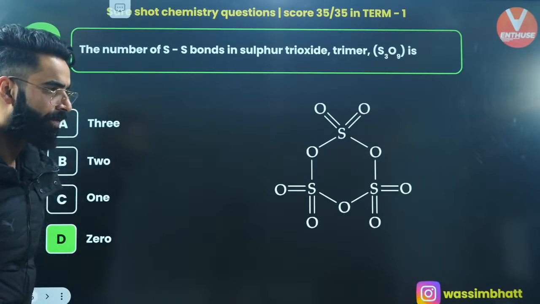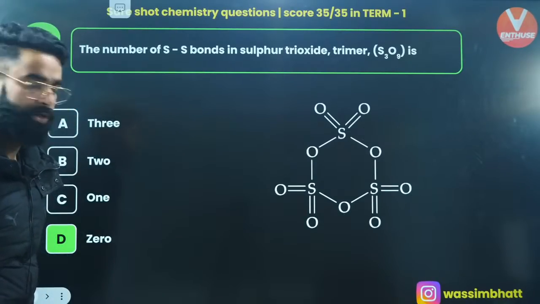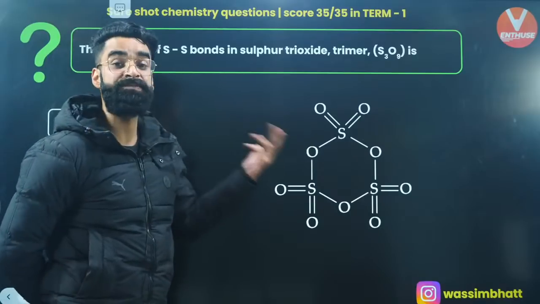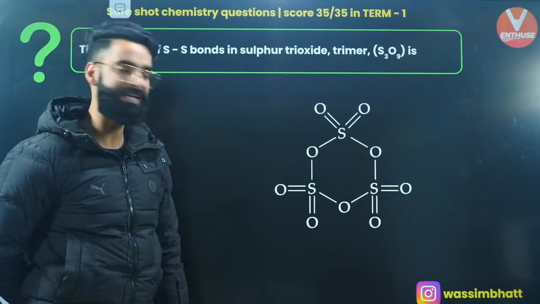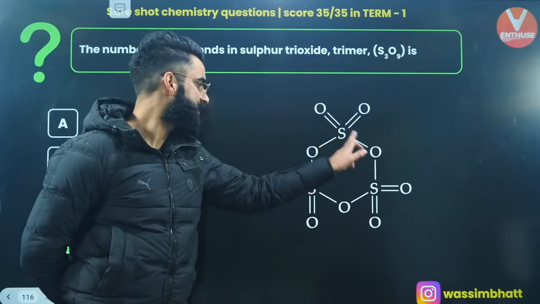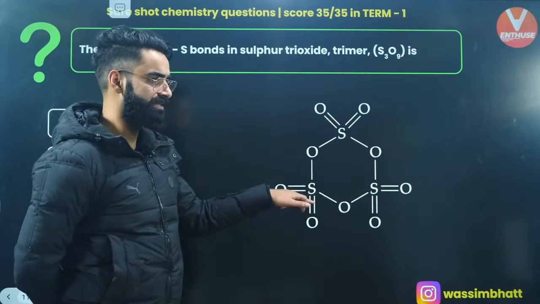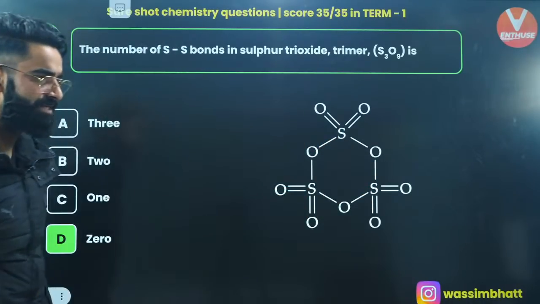Perfect. The question can be, how many S-O-S bonds are there? How many S-O-S linkages are there? This is one S-O-S linkage, this is one more, this is one more. So there are 3 S-O-S linkages basically, right?